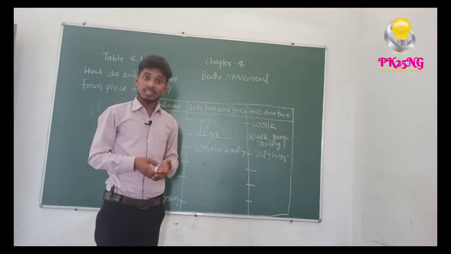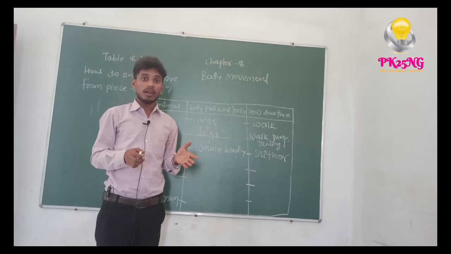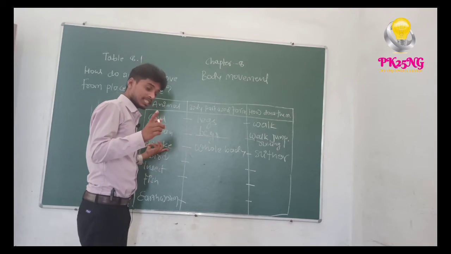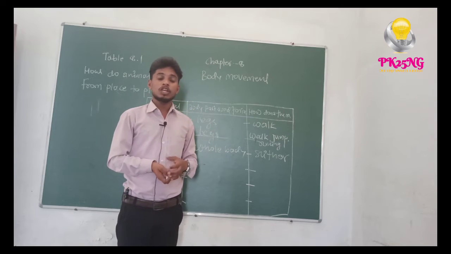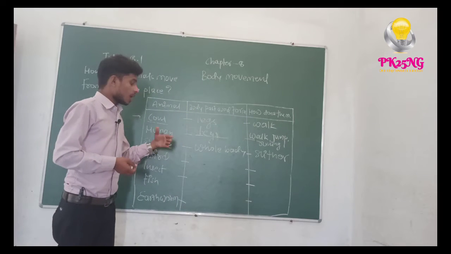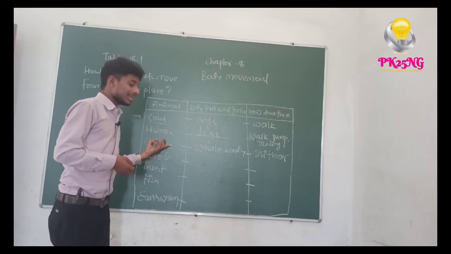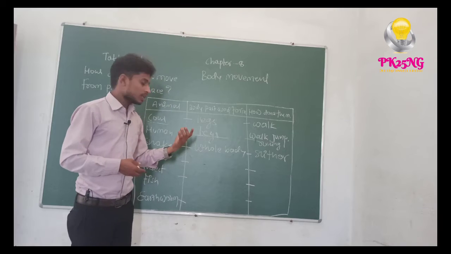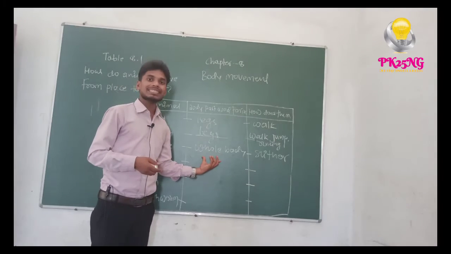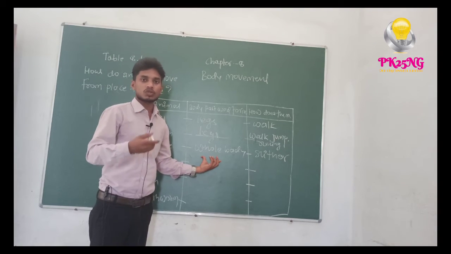Okay, now the next one is the snake. Have you seen a snake? Yes, you have seen a snake, but a snake has no legs of any kind. So whenever a snake wants to reach another place, how does it move? The snake's whole body is involved in moving from one place to another.